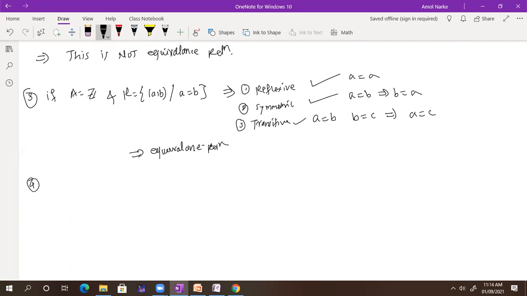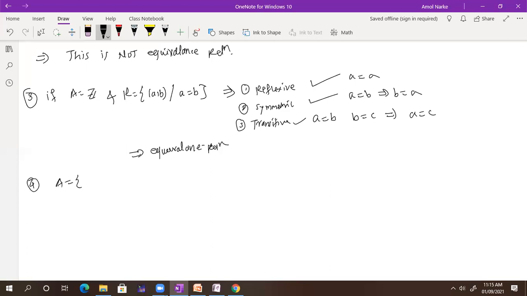Any other example which is equivalence? Do you know any other example? So I just try to find a relation.